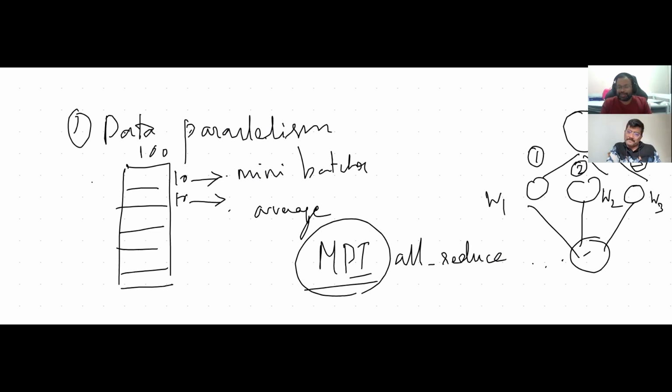Actually, the main problem in data parallelism is, for example, when we are doing mini batching, the whole model, the LLM model, should be in the memory of the GPU. Because all the GPUs will have the same model in their memory. And only after this update will all of them have the same model.